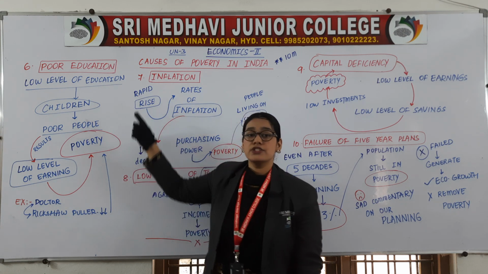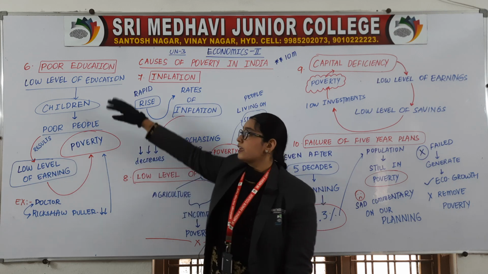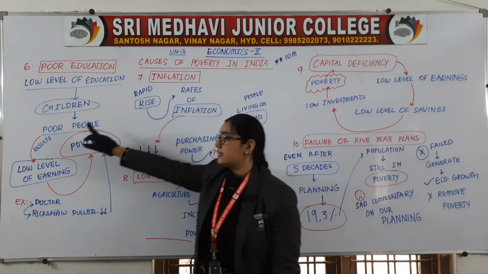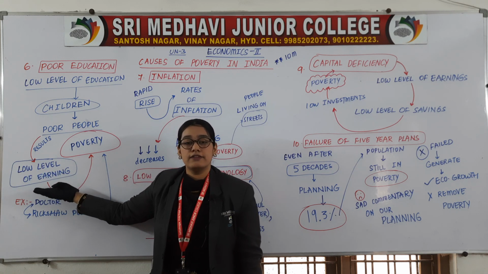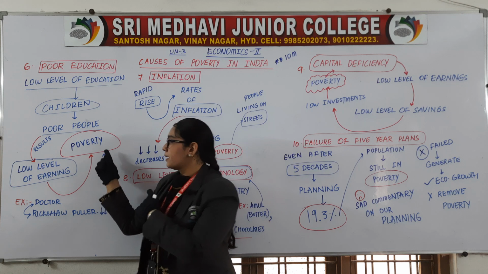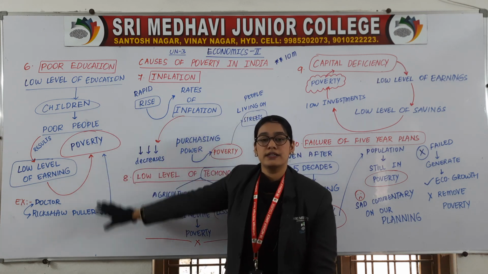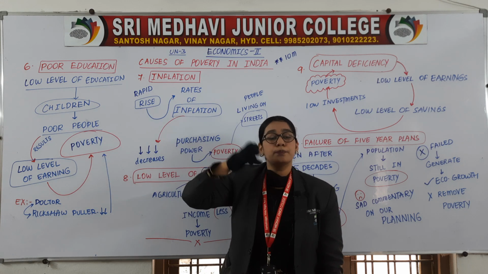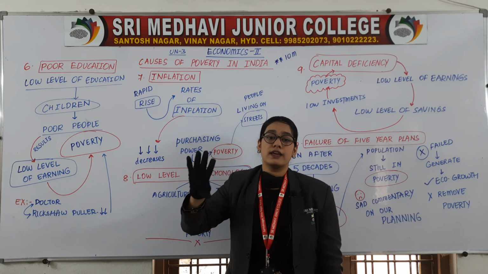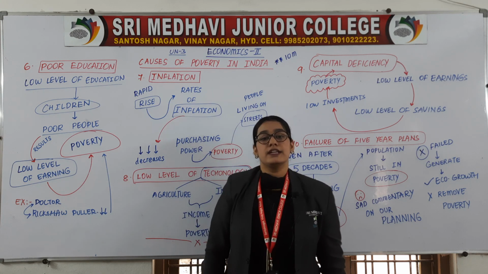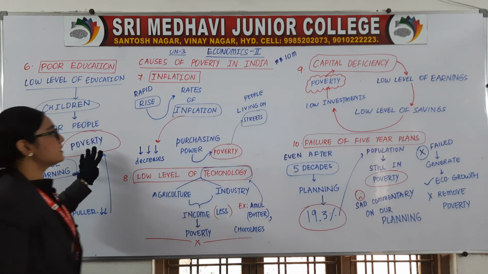So how is education related to poverty? Low level of education among the children of poor people will result in low level of earning. Low level of earning will result in poverty. So the 6th point is completed. How education is making a person poor. Without education a person will come into poverty. That was the 6th cause.